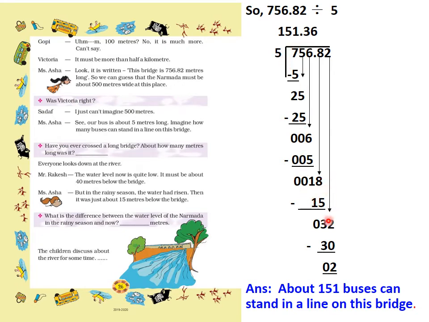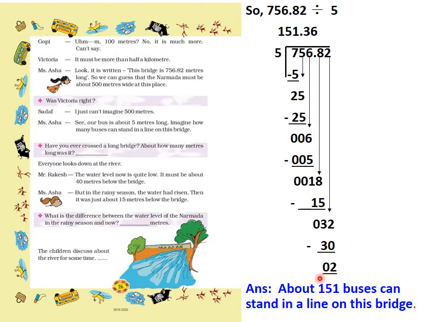So 8 minus 5 we get 3. 1 minus 1 we get 0. Now 3 is a smaller number, so we carry down this 2 also. In the 5 table, when will 32 come? It will not come, so we take the smaller number, 5 sixes are 30. So we write 6 in the quotient and 30 below. So 32 minus 30: 2 minus 0 is 2 and 3 minus 3 is 0. So 2 is the remainder.